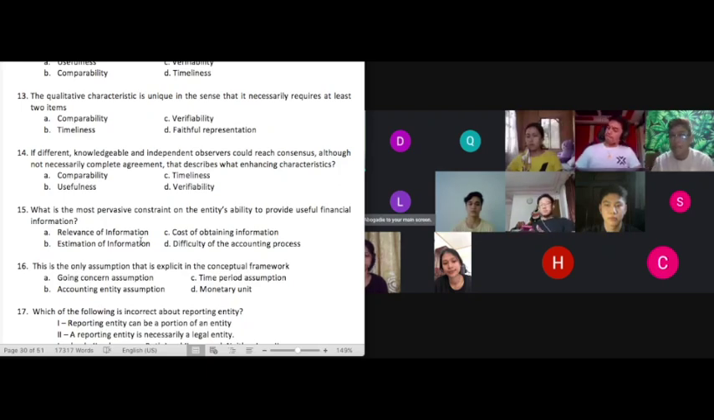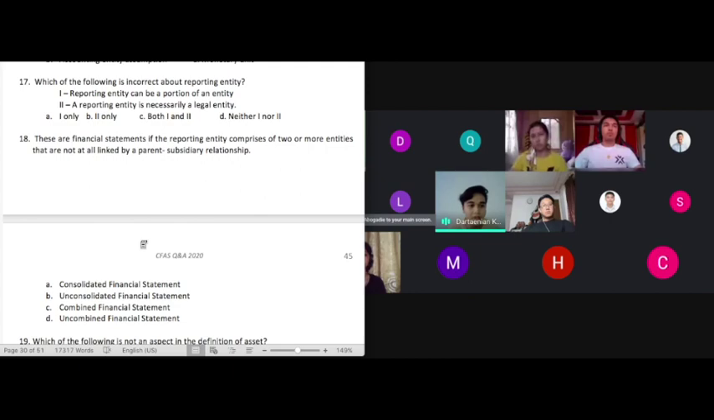We'll proceed to group 3, starting with 17. 17. Which of the following is incorrect about reporting entity? Our answer, sir, is letter B. A reporting entity is necessarily a legal entity, because a reporting entity is not necessarily a legal entity.